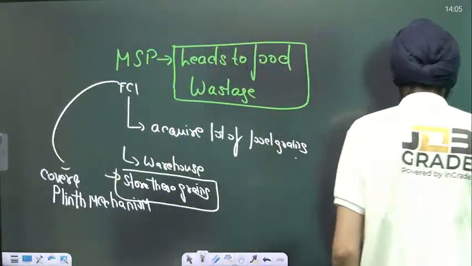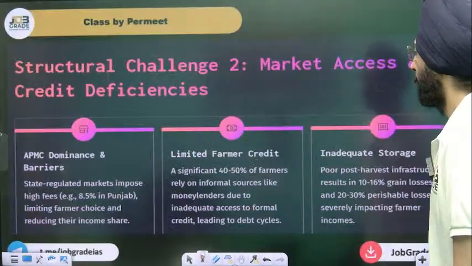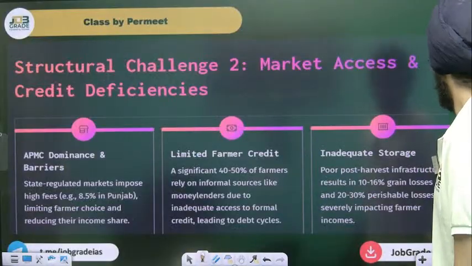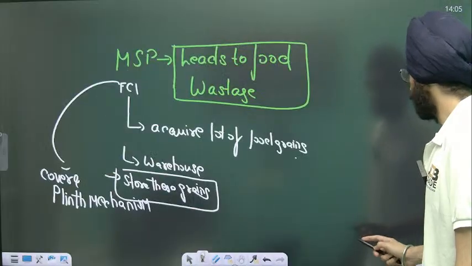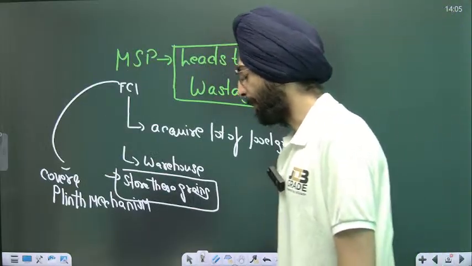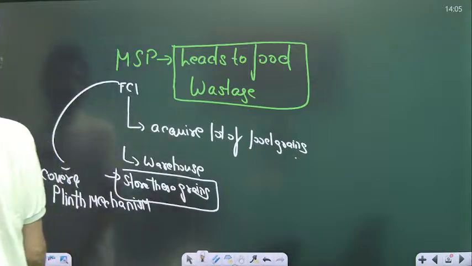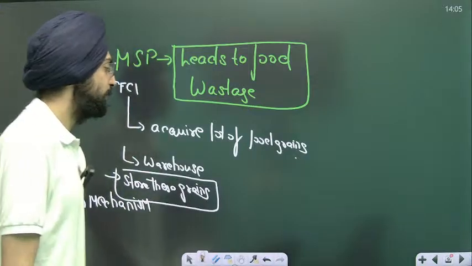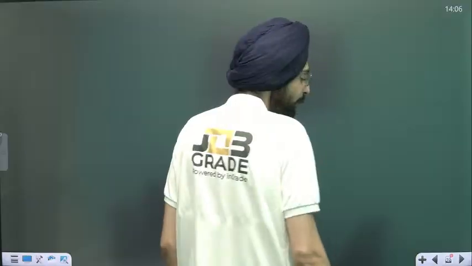Let's move on to the next thing. Structural challenge. Before coming to this, there's another problem that MSP creates, or even subsidies create: it leads to leakages of goods and services.